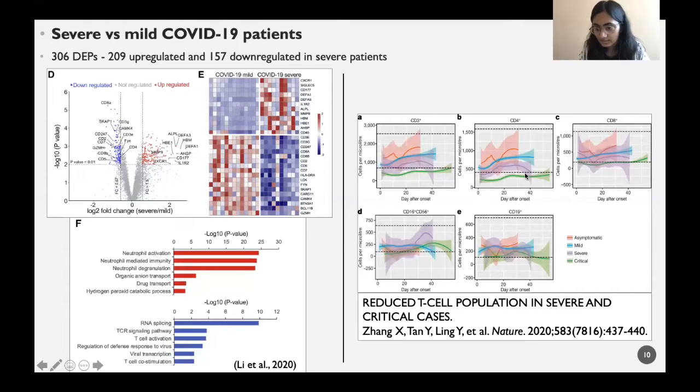For the critical cases, this is significantly low in the graph. So this sort of shows that there is a decline in adaptive immune response in severe patients.